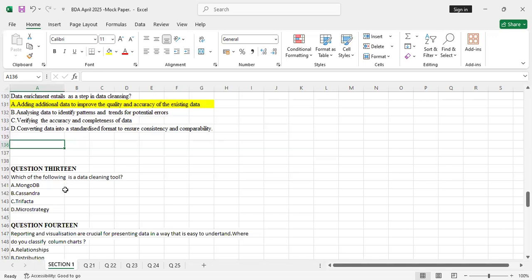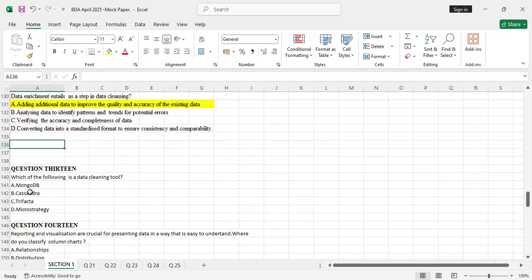Question 13. Which of the following is a data cleaning tool? At this point in time, you should be able to list all the data cleaning tools, data management tools, and data visualization tools, and you have to know what they mean and their definitions. Here we are talking about data cleaning tools.